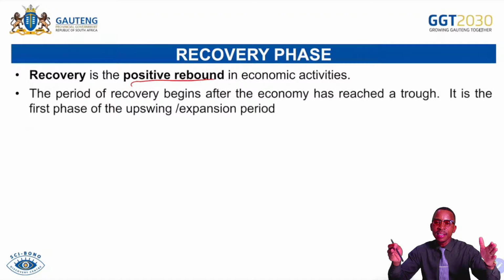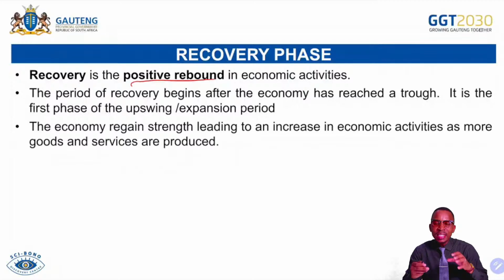The period of recovery begins after the economy has reached trough. It is the first phase of the upswing or expansion period. So the initial phase, when we start the upswing after that trough turning point. Remember we said trough is the end of contraction and the beginning of expansion. As we start to move up on the business cycle, we come across the recovery phase. The economy regains strength, leading to an increase in economic activities as more goods and services are produced.